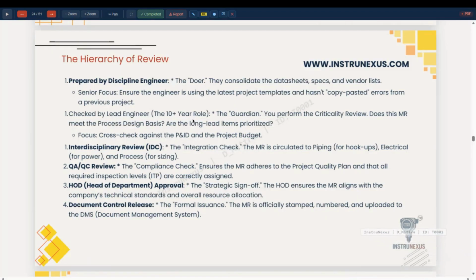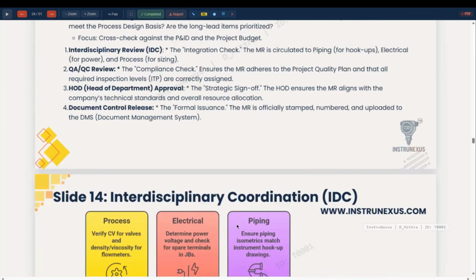Interdiscipline review, IDC, is to be done. Then the QA/QC review, a compliance check, to see whether the input requirements are matched once again and whether the contractual clauses are incorporated in the MR. The QA/QC check is done by the QA/QC team. Quality assurance and quality control are two different aspects of quality check. Then HOD's approval and document control release. Document control will release the document.